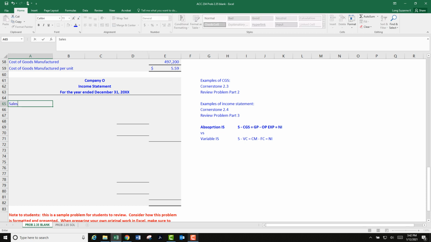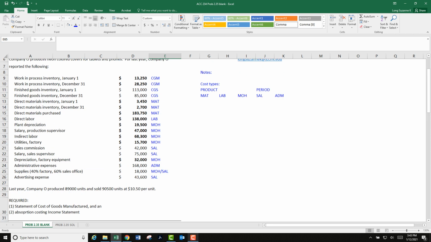And we start with sales. So remember this formula, so to speak. Remember this arrangement for the absorption costing income statement. Sales minus cost of goods sold equals gross profit minus operating expenses equals net income. That's what we're doing right now. Okay, sales. How much is sales? What did they tell us about sales?